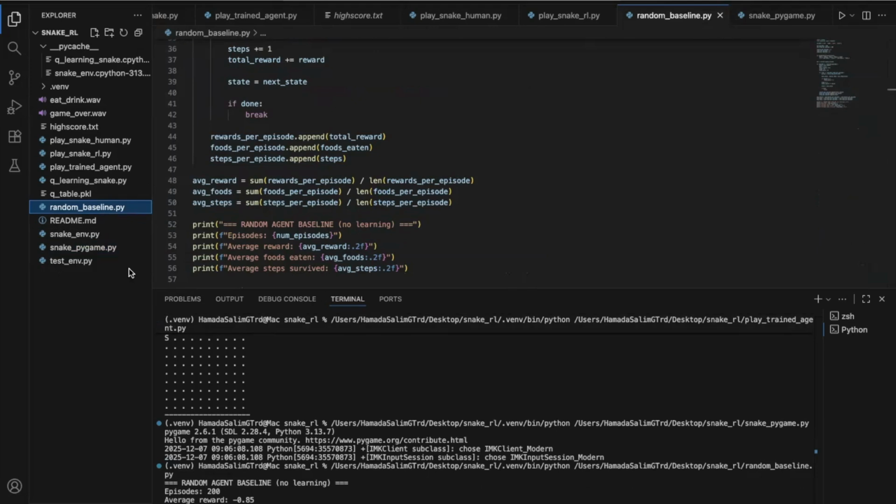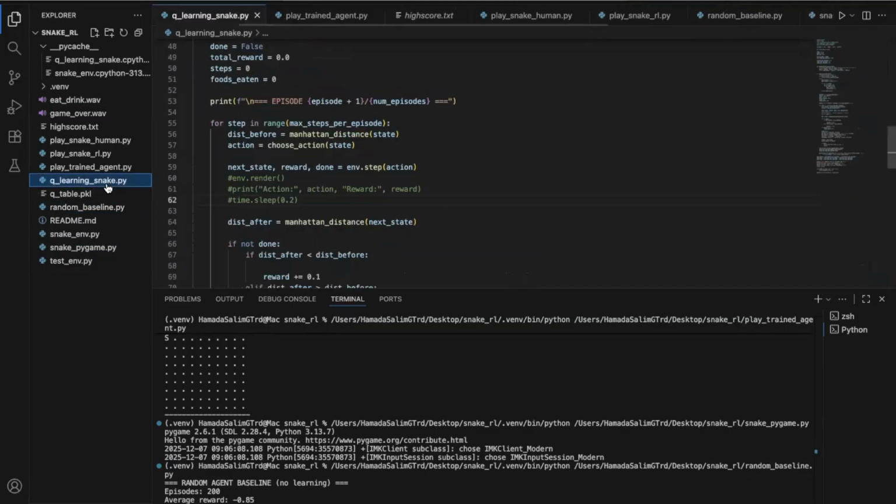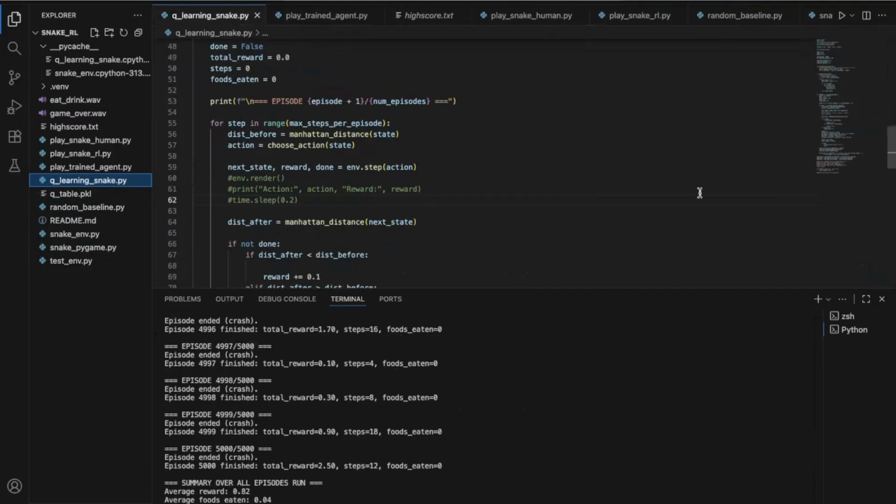Next is the Q learning training. I trained the agent in my custom 10 by 10 environment for 5,000 episodes. The Q learning algorithm updates the Q table that stores the value of each state-action pair. Reward shaping helps guide learning by giving small penalties or bonuses depending on movement. Now I will run the trained agent.